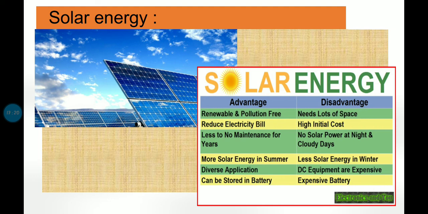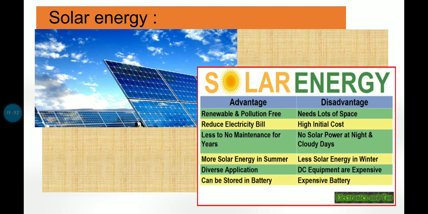Now the advantages: it is renewable and pollution free first of all, then it reduces the electricity bill, then there is little to no maintenance for years. Once it has been installed, you don't have to look back at it for years, right? Then there is more solar energy in summer. Of course during the summer season the solar radiation is quite high, so it will generate a large amount of electricity, right?